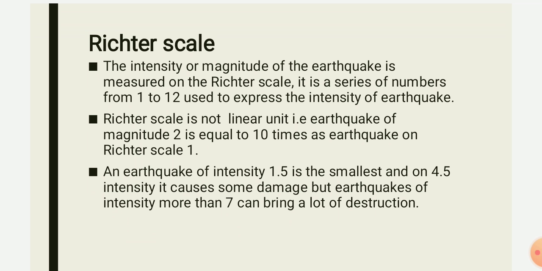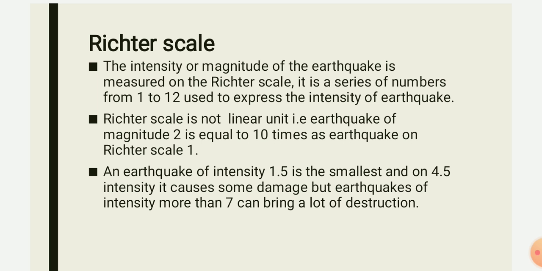Now this Richter scale is nothing but a series of numbers from 1 to 12, and this series of numbers is generally used to express the intensity of the earthquake. Whenever the earthquake comes, we will get a graph that is known as a seismograph record. This seismograph record has the series of numbers from 1 to 12. Suppose the graph's highest peak is at number 2. Then we can say that the magnitude of the earthquake was Richter scale 2.